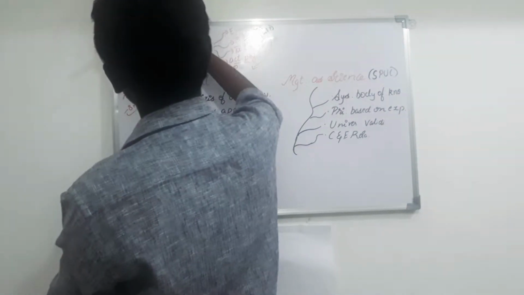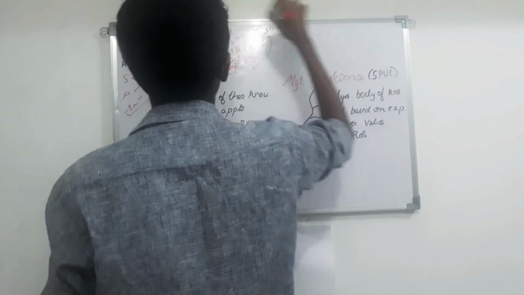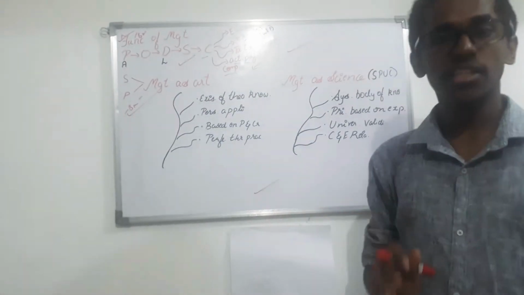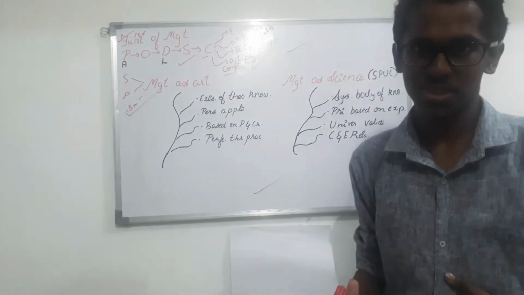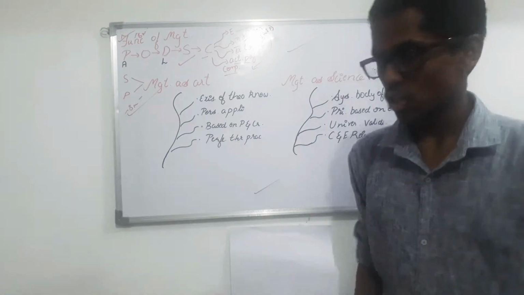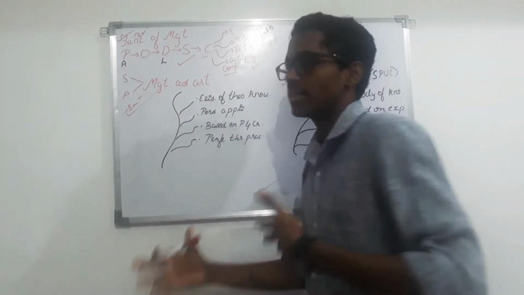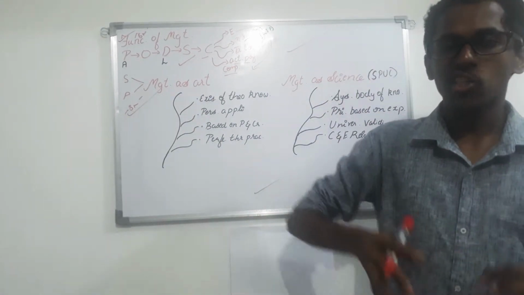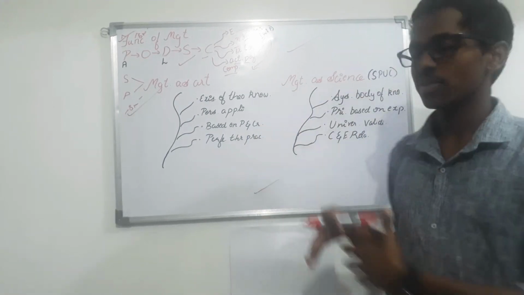And the next one, next question, is basically a repeated question for 8 marks. This is also an 8 marks question. This is one of the most repeated questions asked in exams. So now let's get started. The question here is: state or justify your statement that management is art and management is science.